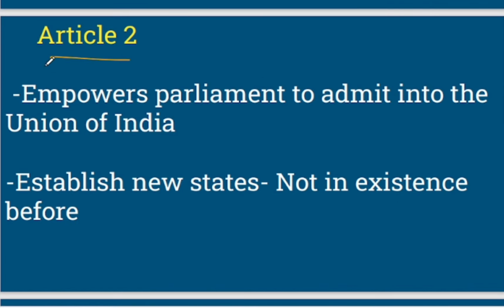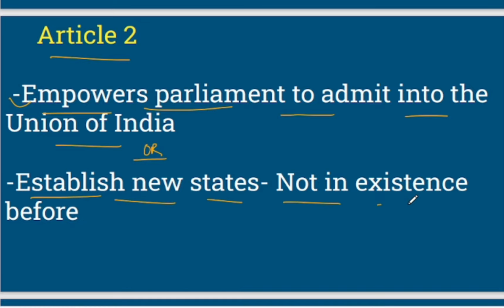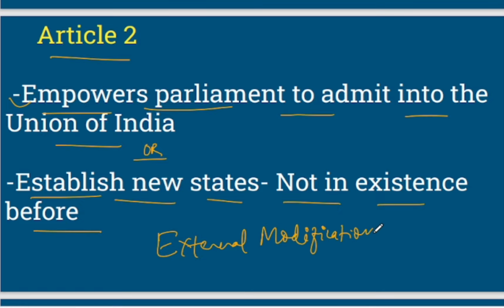So, here Article 2 empowers Parliament to admit into the Union of India any state or establish new states that were not in existence before. So Article 2 talks about external modification, very important, external modification, right?